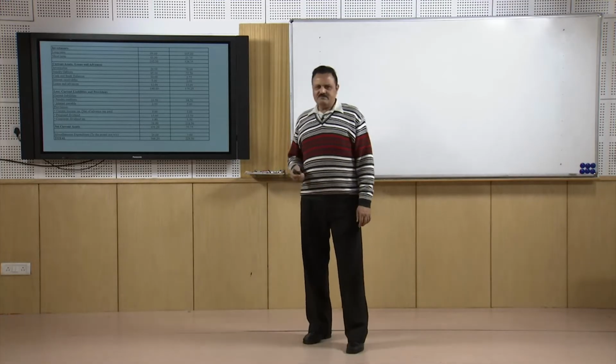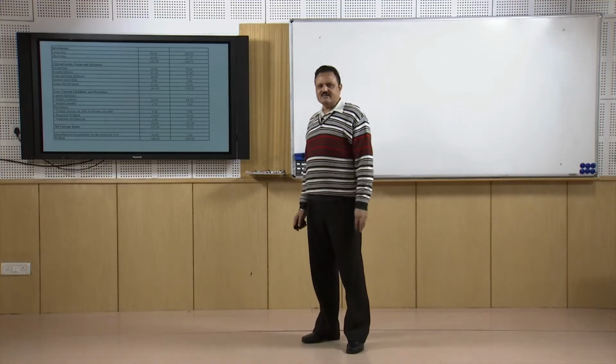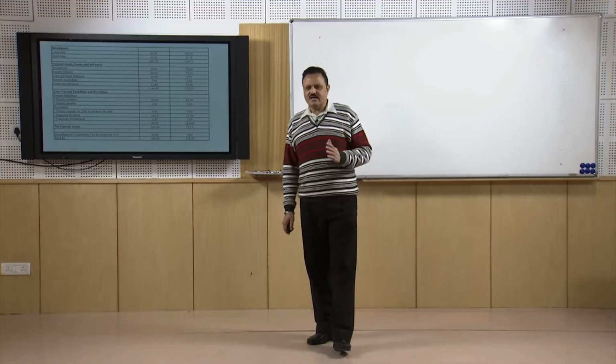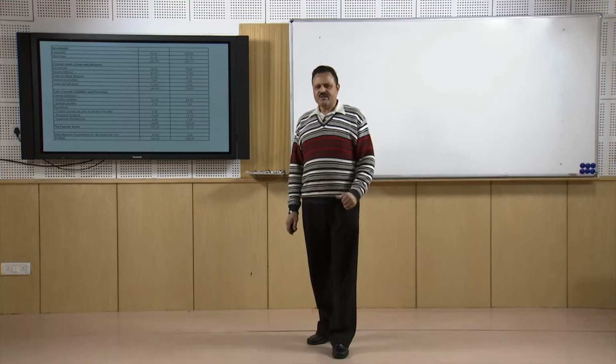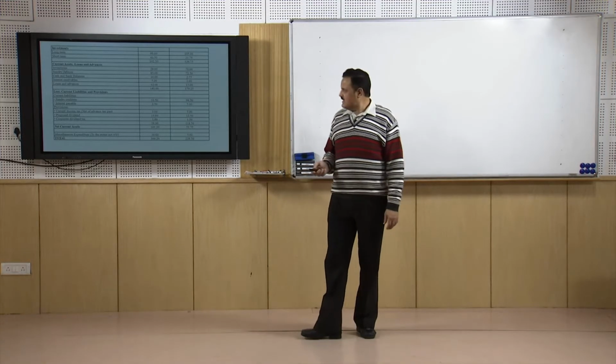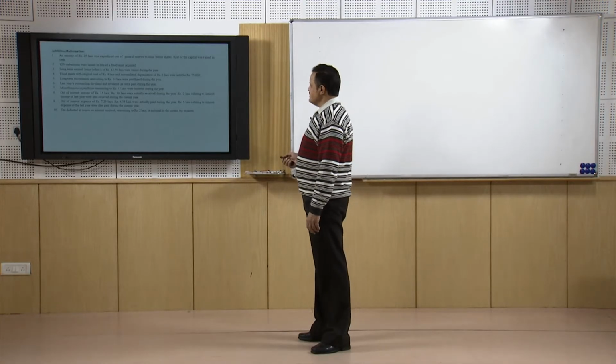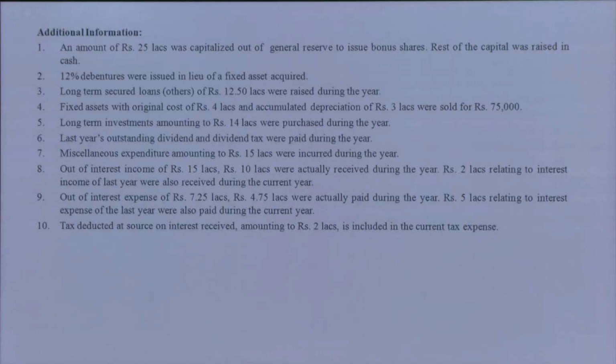So when it was a basic cash flow statement, largely the figures we used were from the balance sheet, but in the final cash flow statement both statements, the income statement and the balance sheet, are going to be made use of. And the more important information here is this additional information. This additional information will be adjusted, and we will have to check what the firm is saying. For example, an amount of 25 lakhs was capitalized out of general reserves to issue bonus shares, and the rest of the capital was raised in cash.